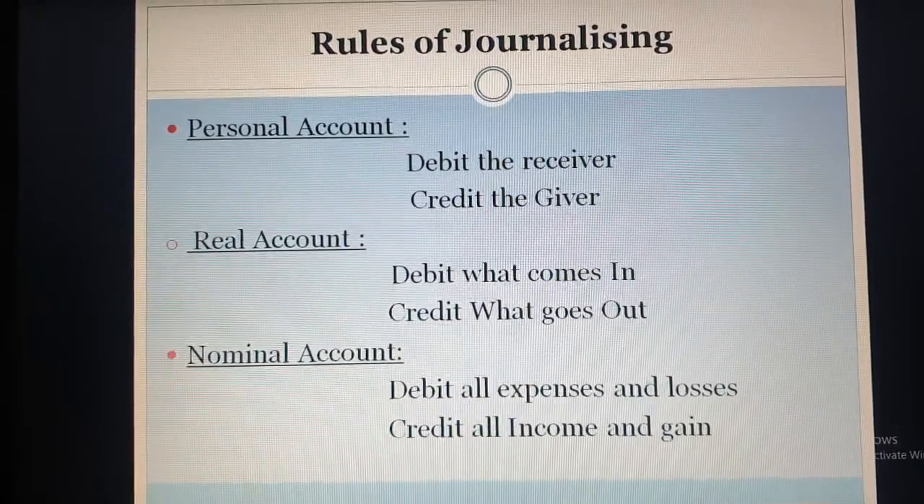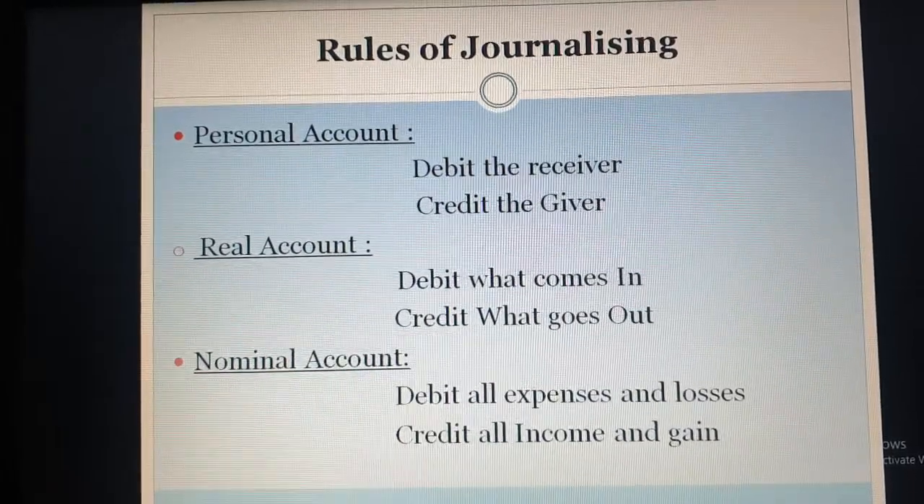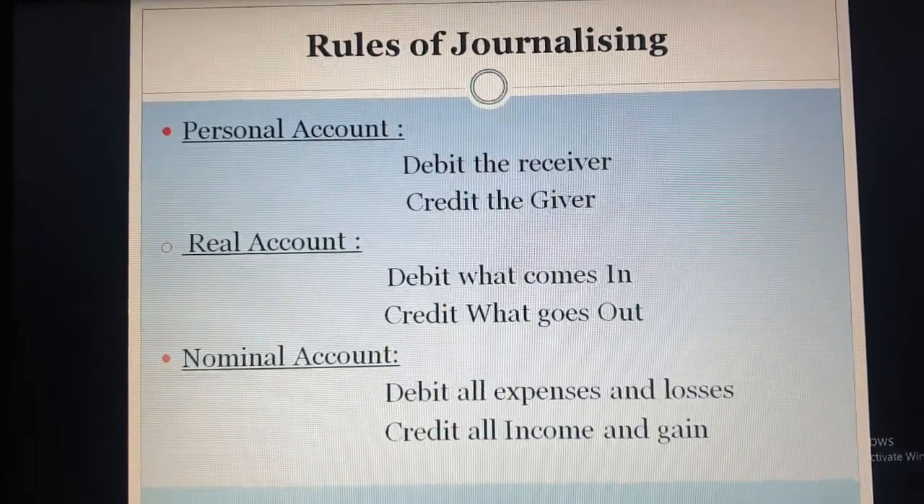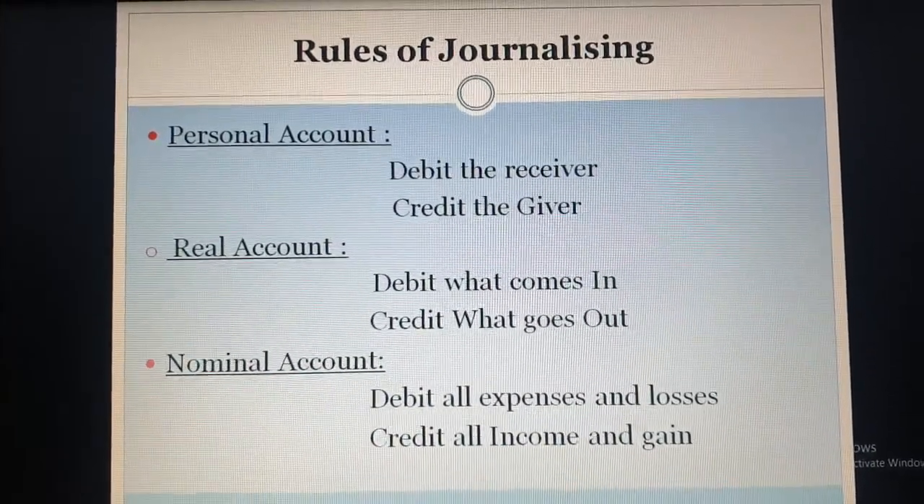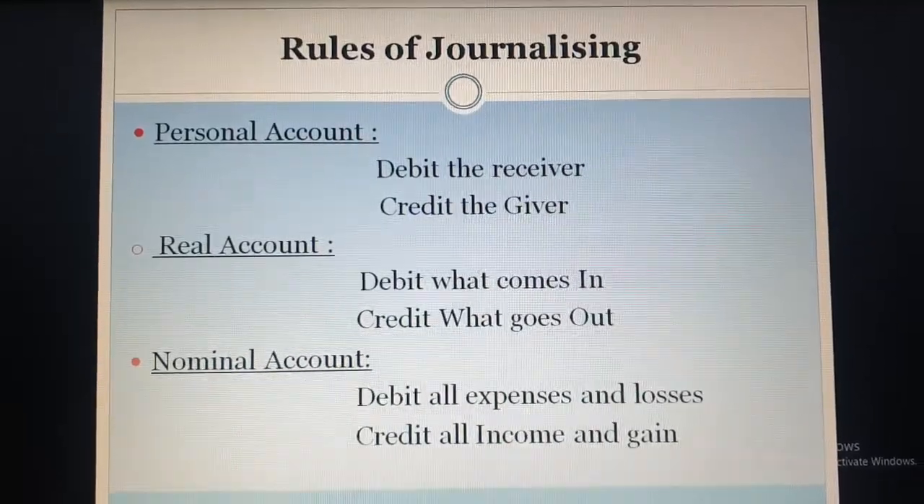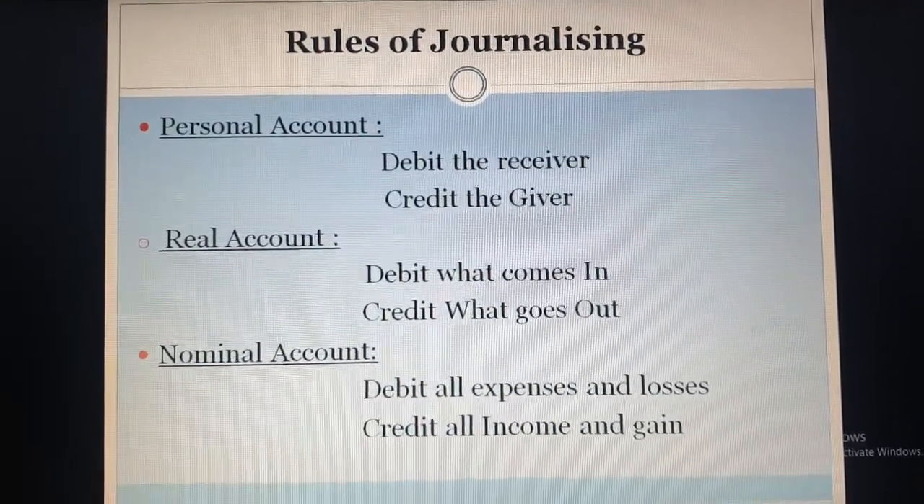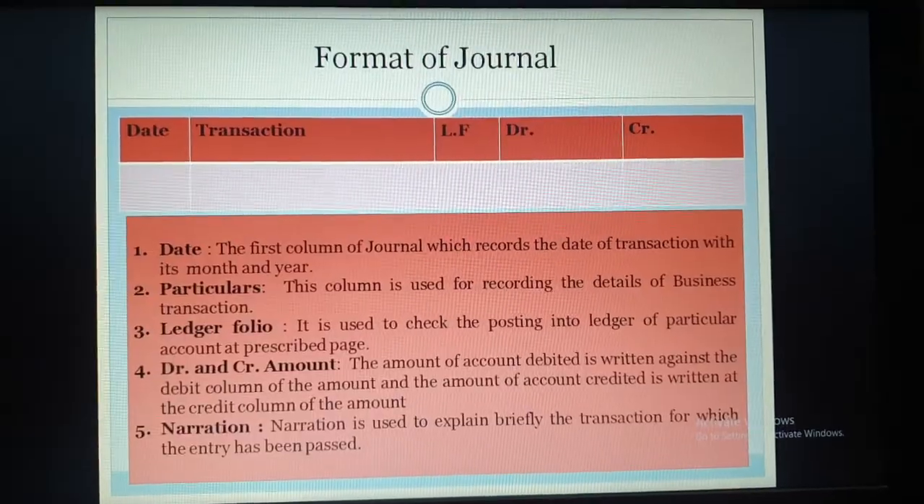In personal account we consider individuals, firms, companies, etc. In real account we talk about assets, that is tangible and intangible assets. And in nominal account we discuss expenses, losses, income and gains. So these are the most important rules which we use while passing the journal entry.